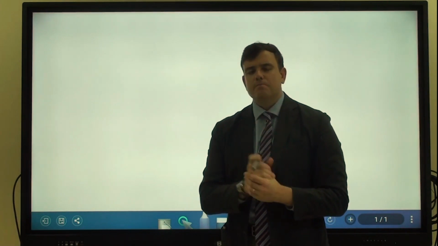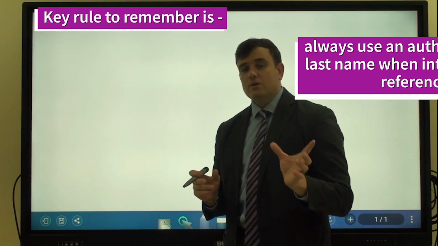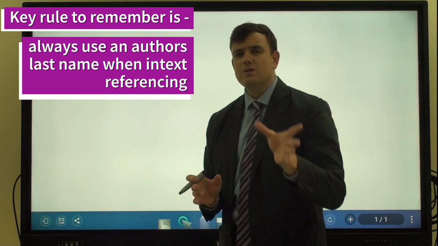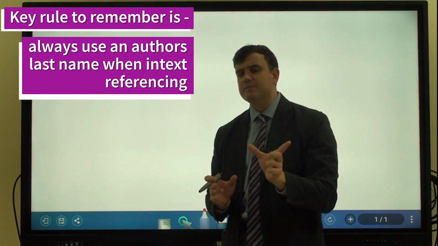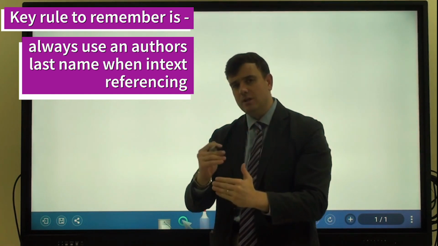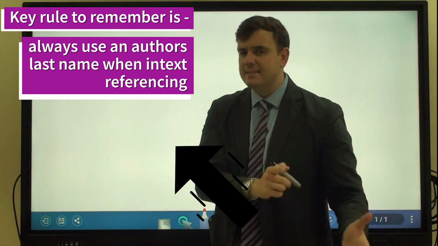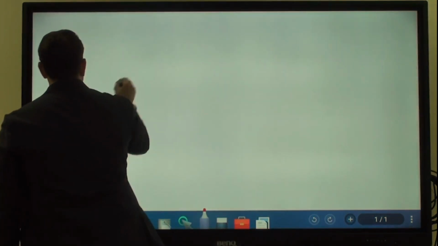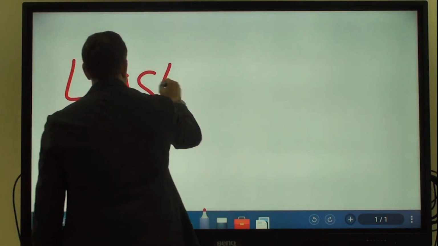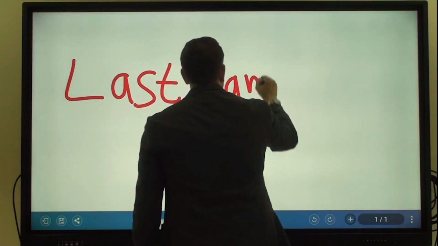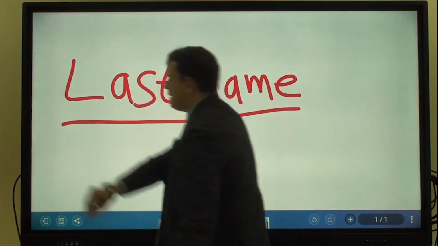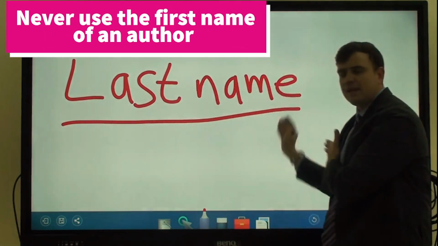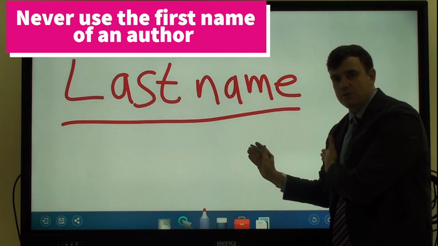First thing we need to bear in mind is whenever you're going to use information from a website or book in your essay, you always need to reference that. We'll always use the author's last name. So the author, the person who wrote the information, we're always going to use the author's last name, never the first, right? So only the last name. Don't forget that, guys. So always the last name, never the first, always the last name you're going to use.